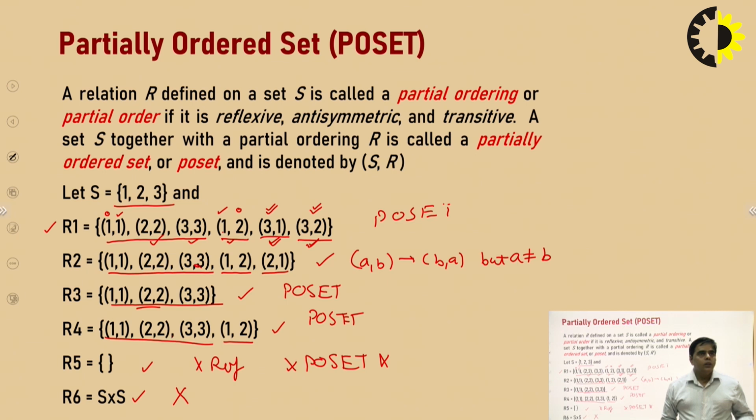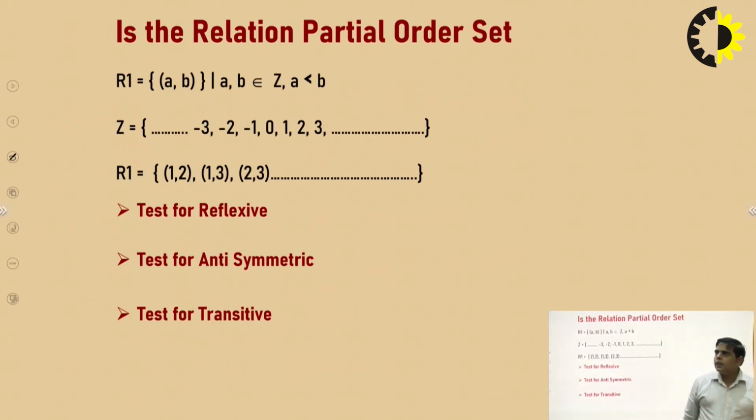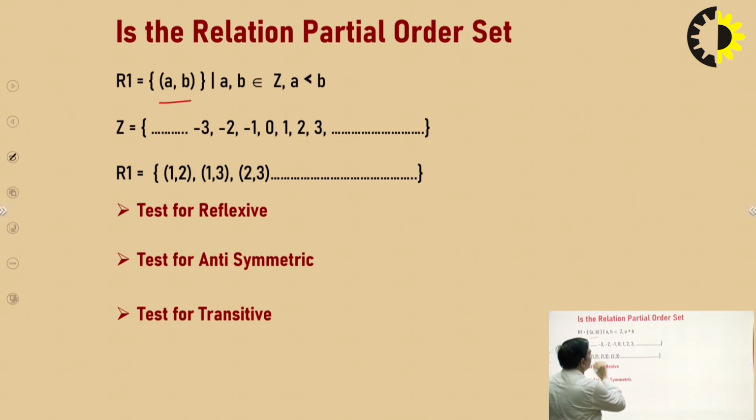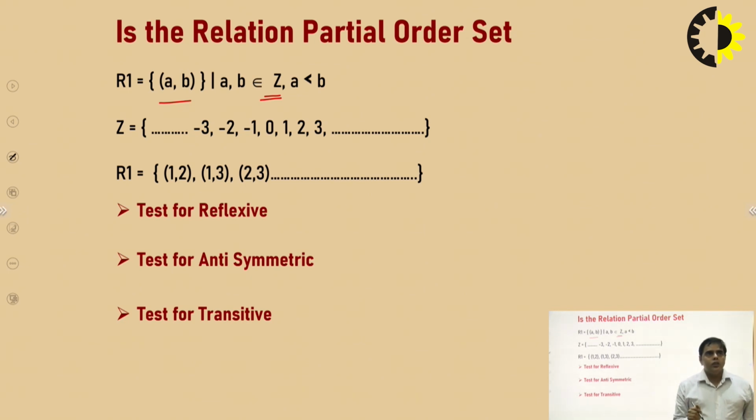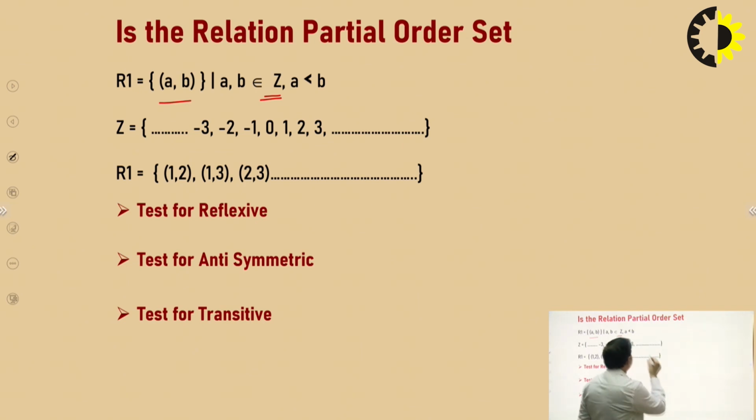Next example. Suppose there is a relation R1 which contains (A, B) type of elements, and it is defined over the set of integers. We know that the integers contain negative integers, 0 and positive integers, and the relation is A is less than B. We have the set Z of all integers, and a relation A is less than B.